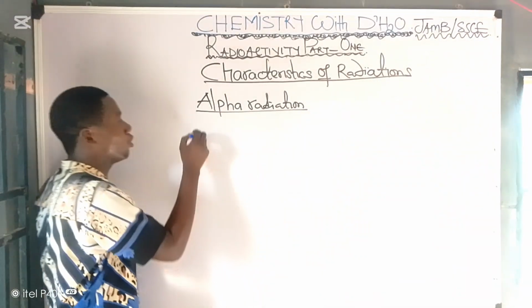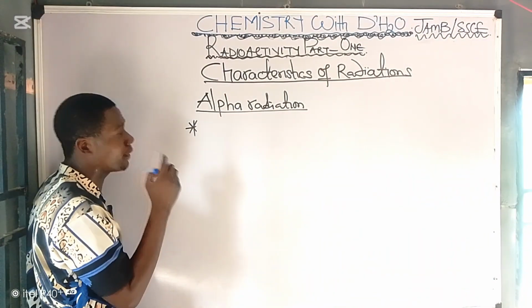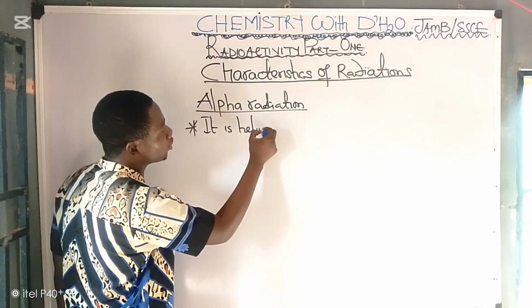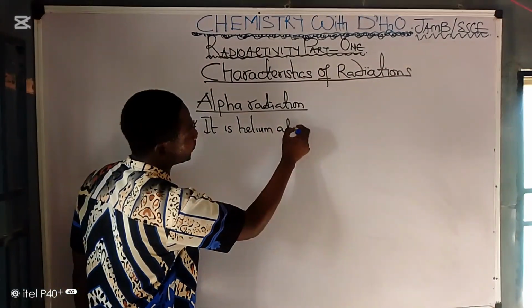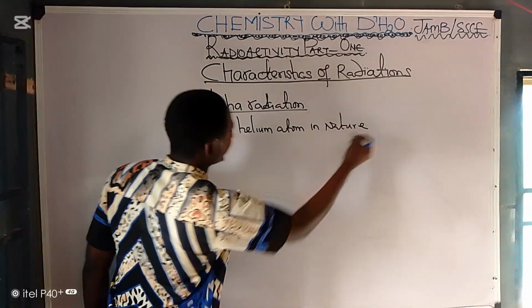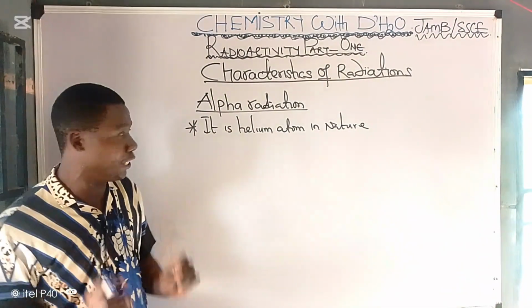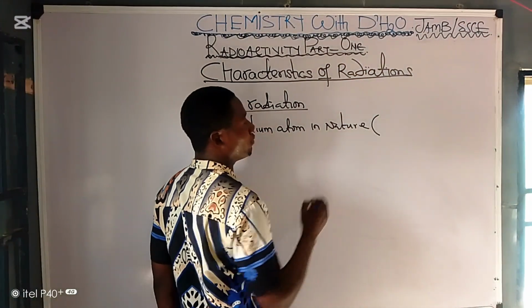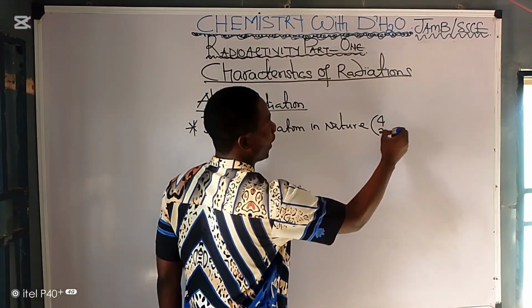Let's look at the characteristics of each of them carefully. Number one, you must understand that alpha particle is helium atom in nature. That's number one. It must be noted. For that reason, if you look at the symbol for helium, you have 4 here, you have 2 here.